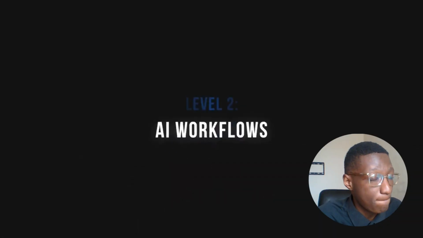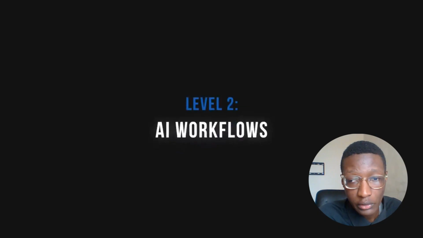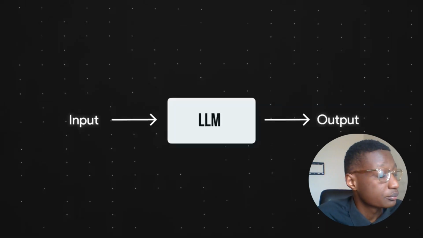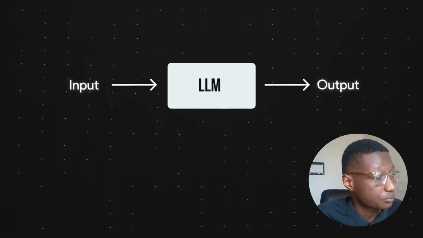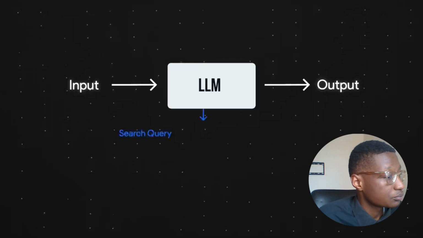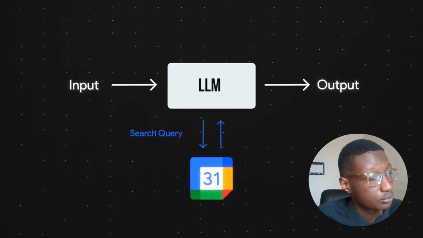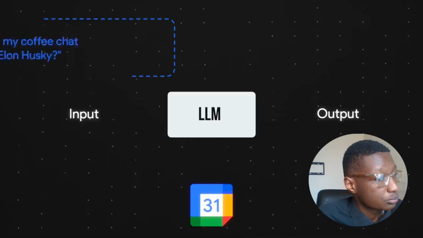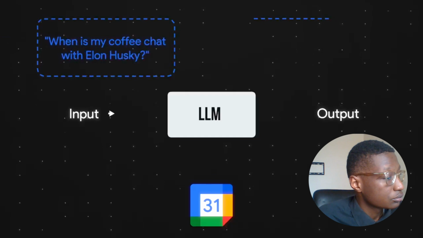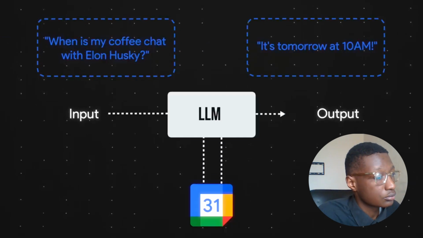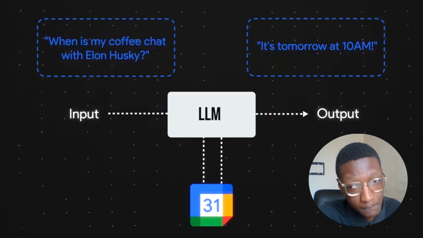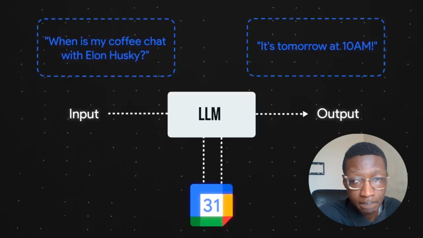Keep these two traits in mind moving forward. Moving to level 2, AI workflows. Let's build on our example. What if I, a human, told the LLM, every time I ask about a personal event, perform a search query and fetch data from my Google Calendar before providing a response? With this logic implemented, the next time I ask, when is my coffee chat with Elon Husky, I'll get the correct answer because the LLM will now first go into my Google Calendar to find that information.